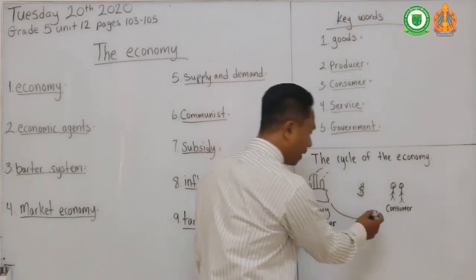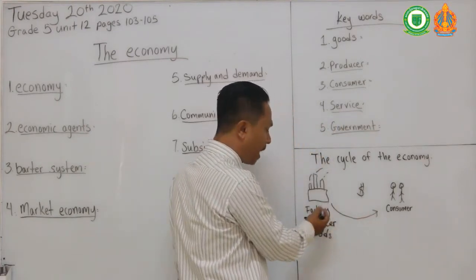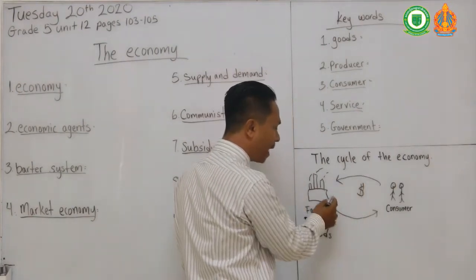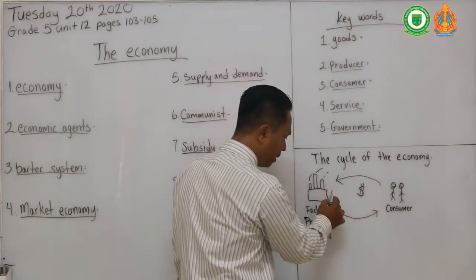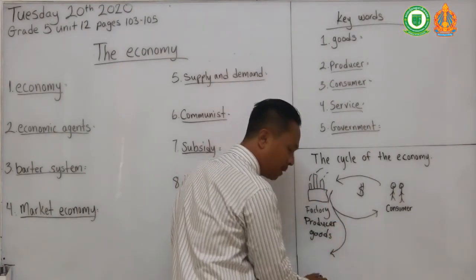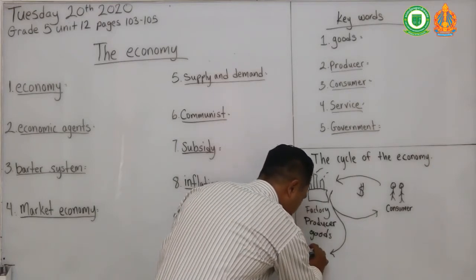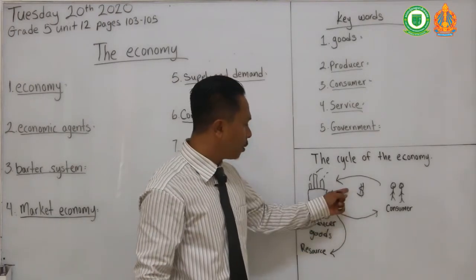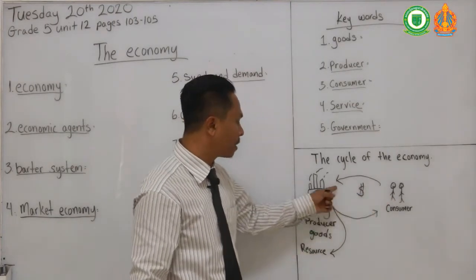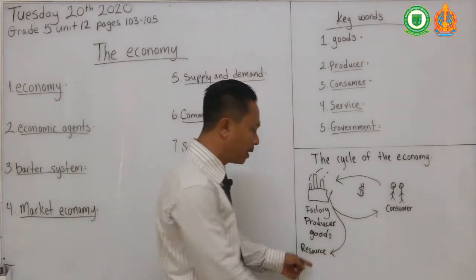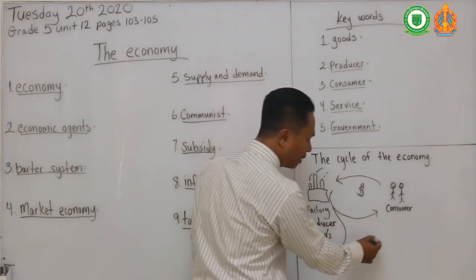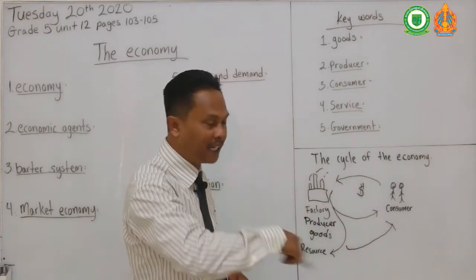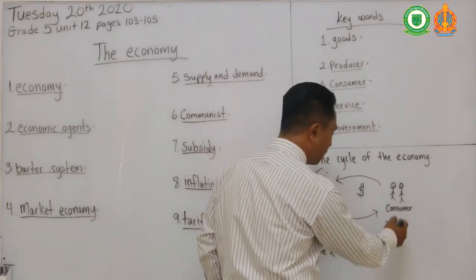And when the consumer buys that stuff, the factory takes that money and then they go buy more stuff, like resources. They buy stuff that they need to make their products. So that's called resource. They know they're getting money from the consumer, so they have more money to go buy more resources. And after they buy the resources, it goes back out to the consumers, and it just goes in a circulation like that. So that's how the economy works.